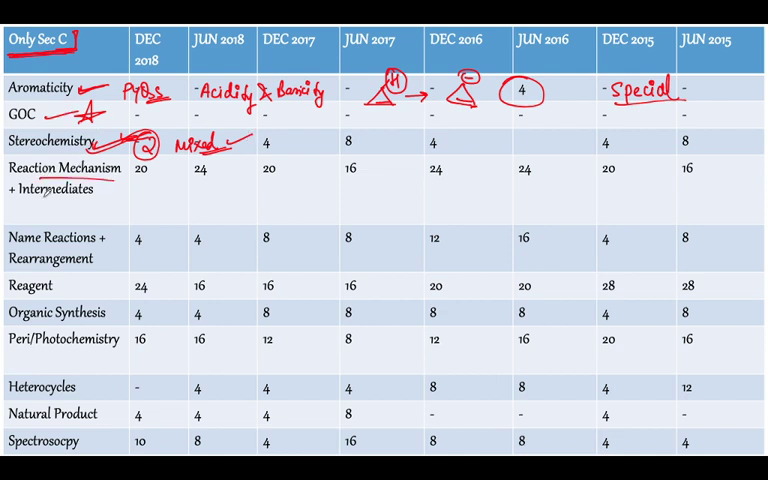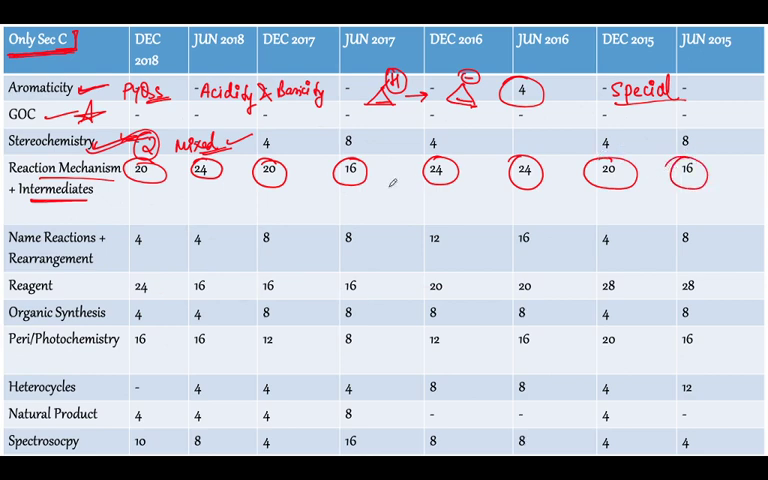Now talking about reaction mechanism plus intermediates, guys, always as you can see, there are a lot of questions which are asked from the reaction mechanism as well as the organic reactive intermediates. What are the reactive intermediates? It's carbenes, nitrenes, okay, radicals, benzyne, right, carbocation as well as carbanion.